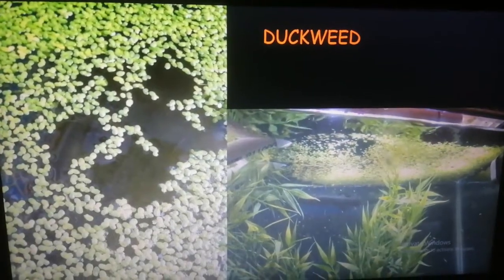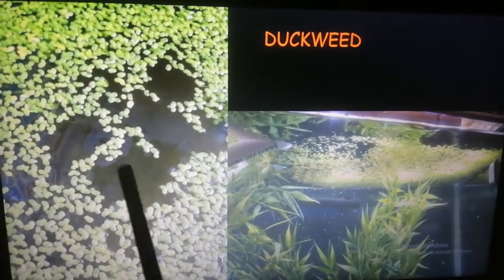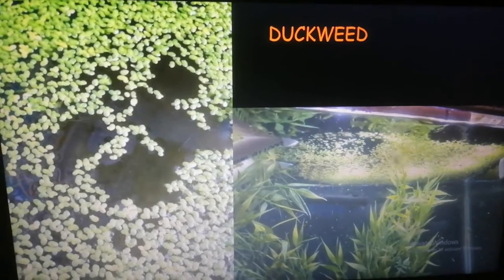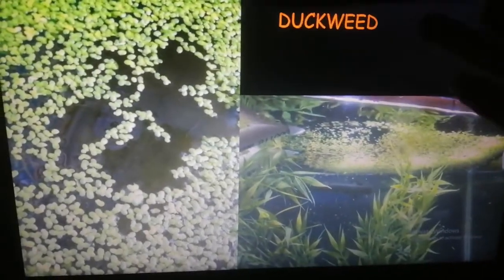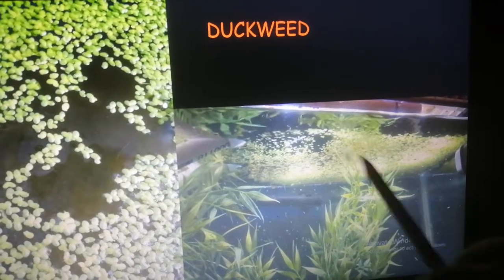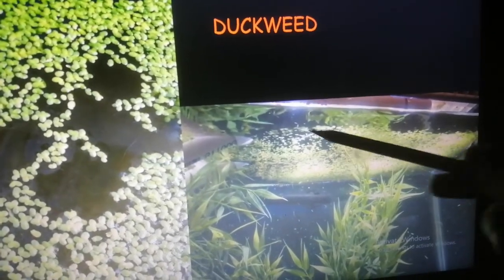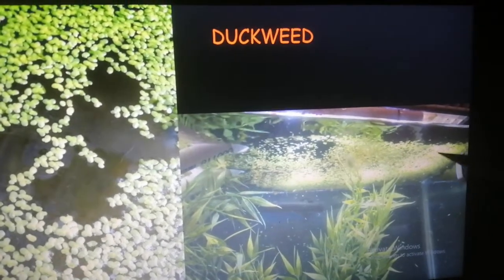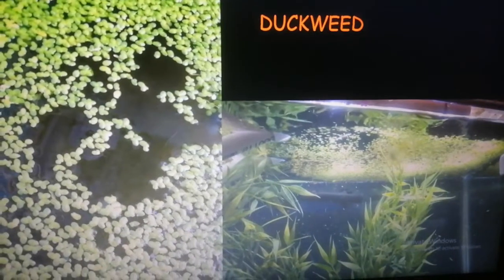Some examples of floating plants are duckweed. These are one of the smallest plants, and when you look at them from top, okay, they appear like this, and under the water they appear like this. They cover the surface of the water. Okay, this green part that you see over here, that is covering the surface of the water, that is duckweed.